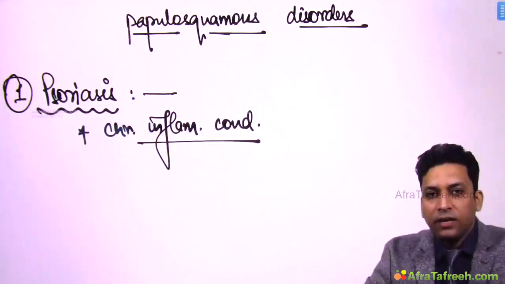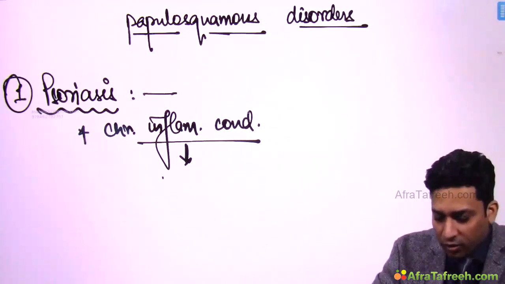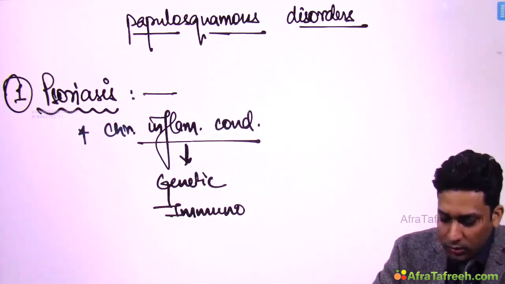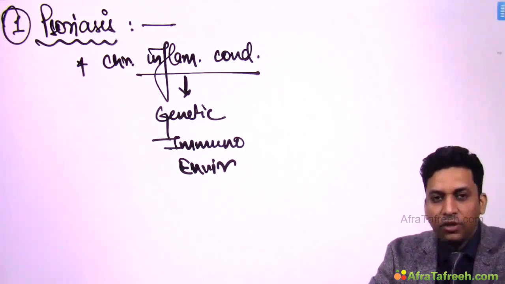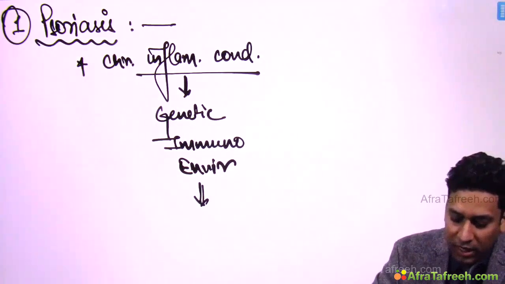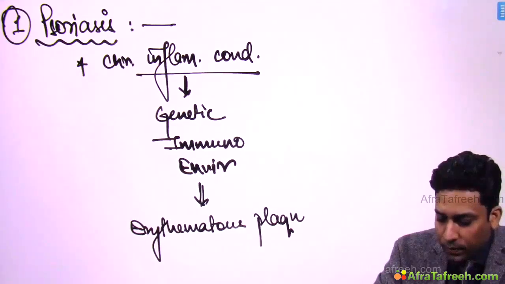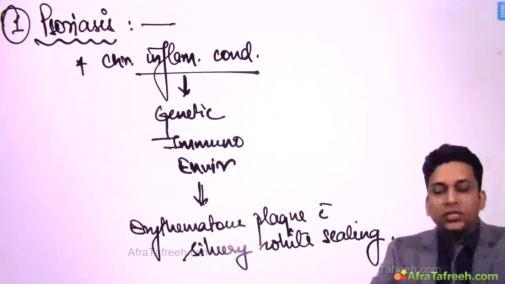It is a chronic inflammatory condition under the effect of various genetic, immunological and environmental factors, which may lead to erythematous plaque with silvery white scaling.